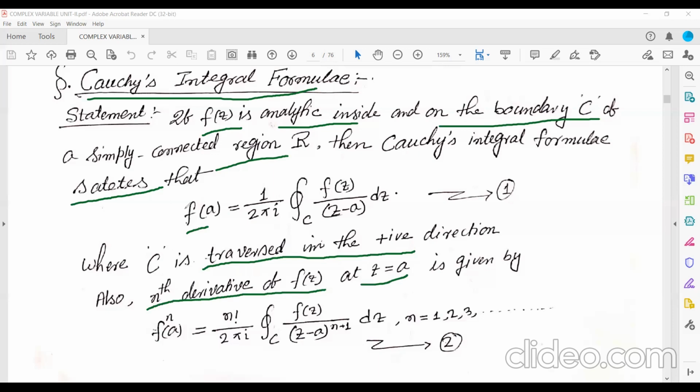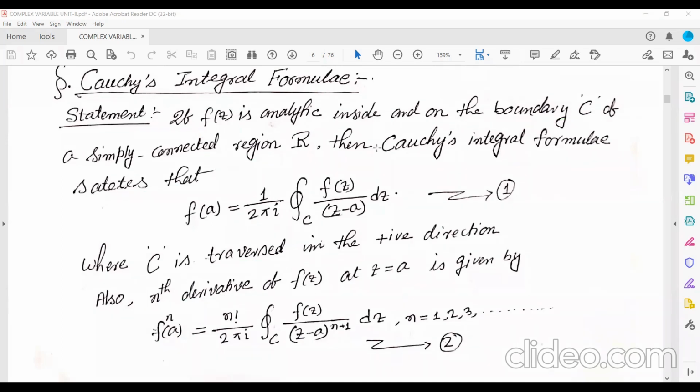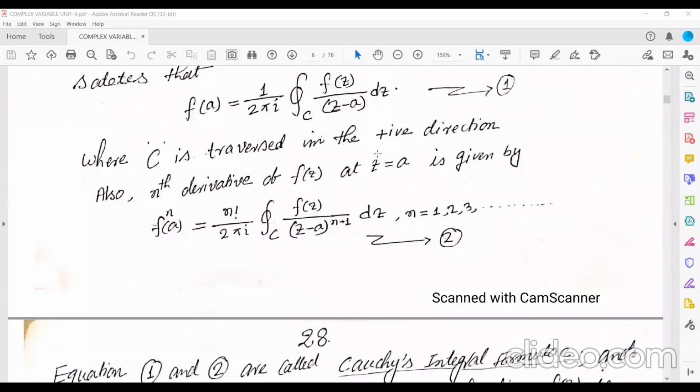Because of the Cauchy integral, if you want to find the nth derivative, that is f^(n)(a). This n represents what? The nth derivative of f at the point a. So that will be equal to n factorial upon 2 pi i, the line integral of f(z) by (z minus a) to the power n plus 1 dz, n equal to 1 to 3. This Cauchy integral formula you must remember.